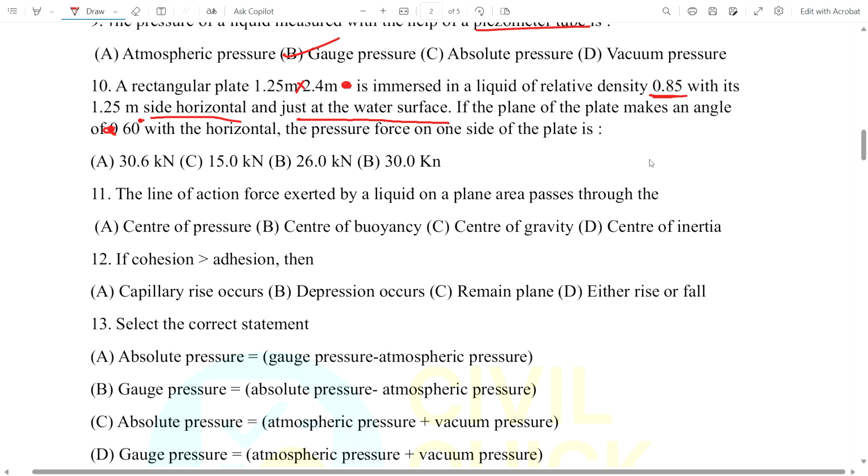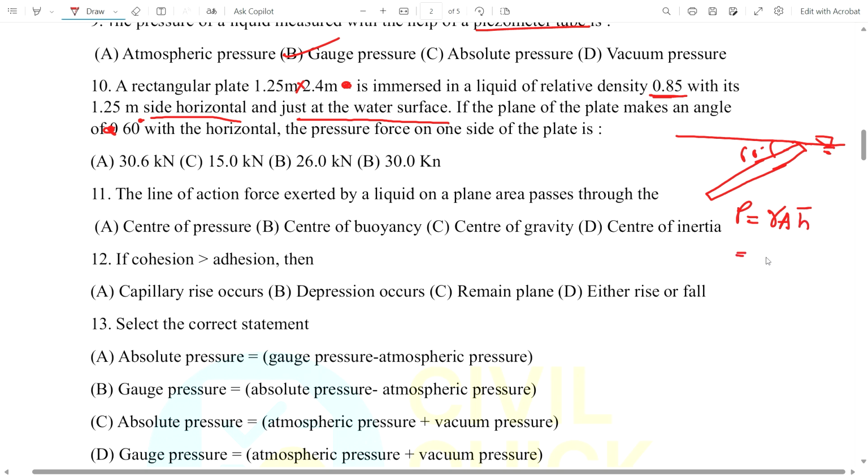Okay, you can see one plate is given which is making an angle of 60 degree with the horizontal. We just calculate what they asked, the pressure force on one side of the plate. As we all know, pressure force is equal to, you just remember this formula, gamma into area into centroidal height.